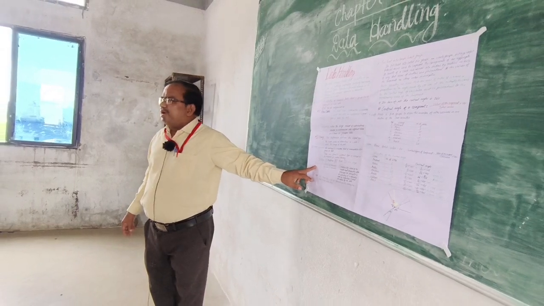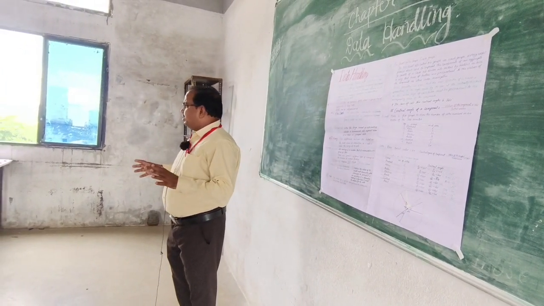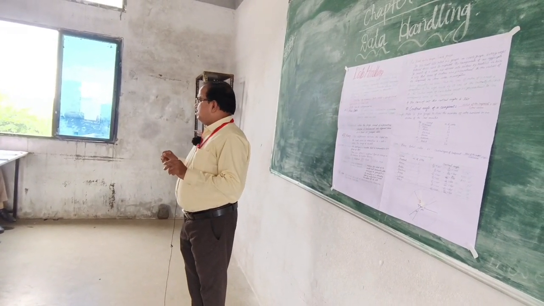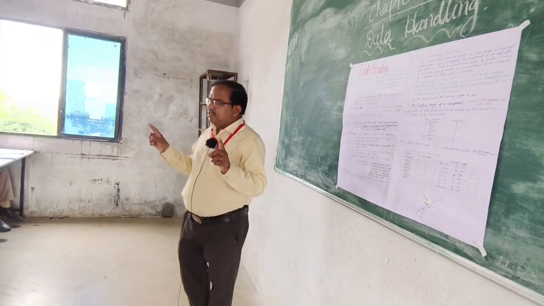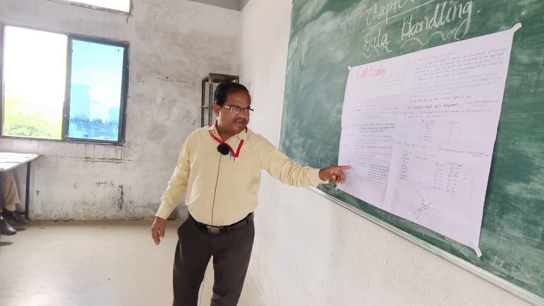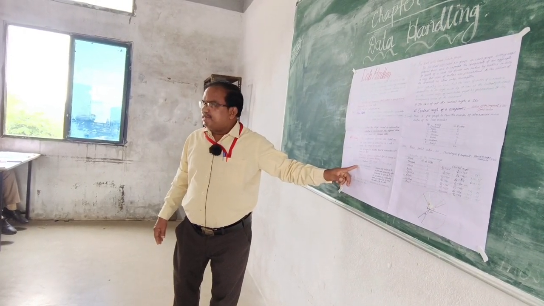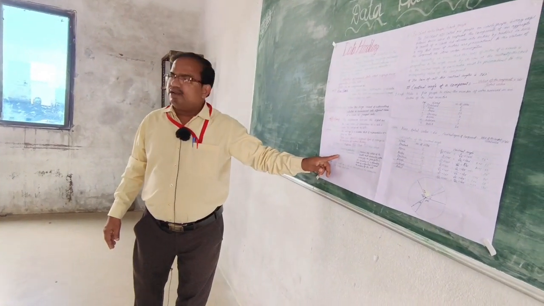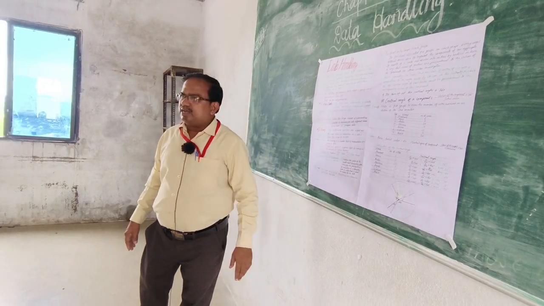Mean: how do we calculate it? The raw data we have collected, we have to add and divide by the number of data. The data we have collected, we add it, and after that we divide by the number of data; that is known as the mean. There is one formula, one identity you have to remember: sum of all observations divided by the number of observations.